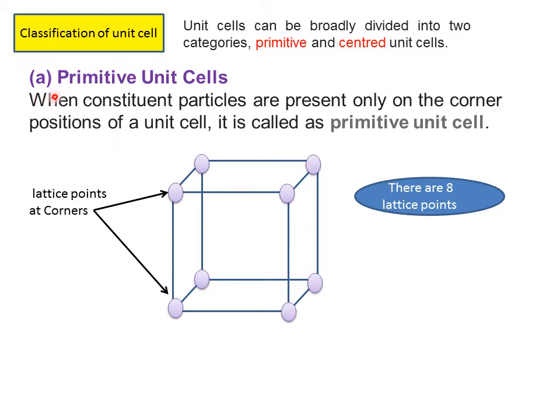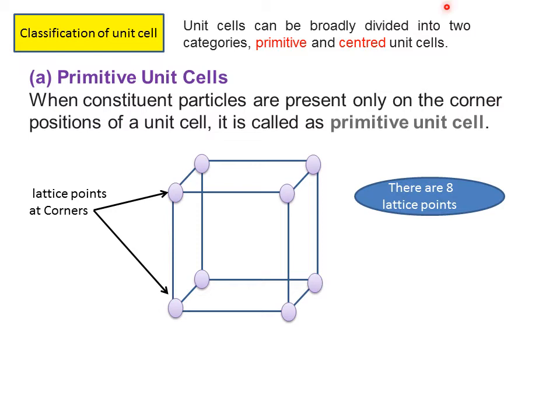So try to understand, dear student, a primitive unit cell is one in which the lattice points are present only at the corners of the cube. So there are 8 lattice points. Can you tell now, in a primitive unit cell, how many lattice points are there? You can now say there are 8 lattice points. Are you understanding? If you imagine this primitive unit cell as a crystal lattice, how many constituent particles can you imagine? Since there are 8 lattice points, you can imagine there are 8 constituent particles. So I hope you have understood the first one, dear student, primitive unit cell.